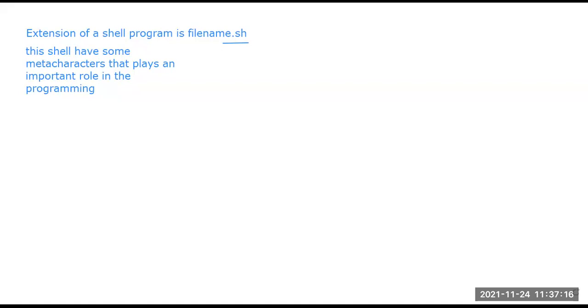So in this part, the meta character significance, we have some symbols that have a particular meaning, a particular definition, right? Suppose a symbol like asterisk, or we can say star. This symbol matches any number of characters.